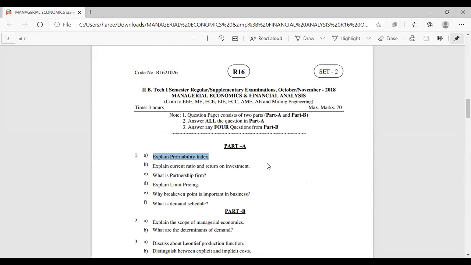Explain profitability index. Explain the current ratio and return on investments. So you see here, why is break-even point important in the business? This is a question from the first 3 units only, right? And we have this concept called demand schedule. Okay,